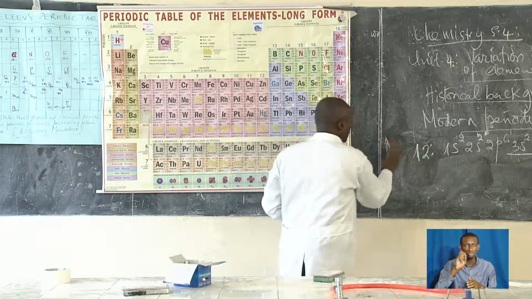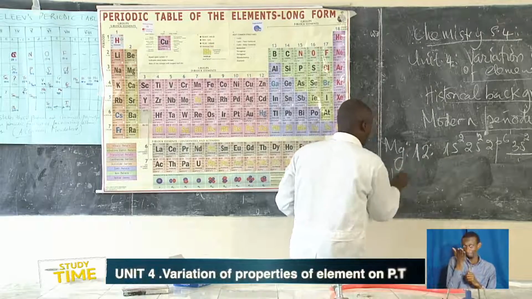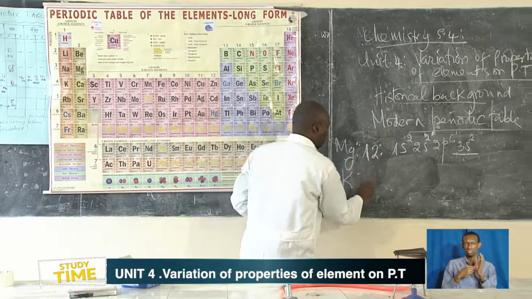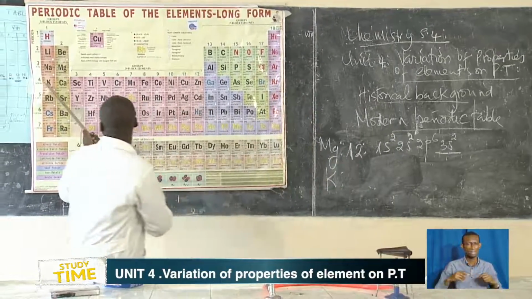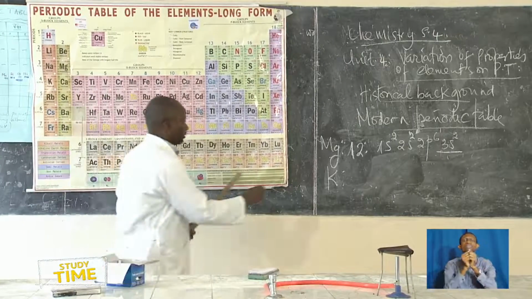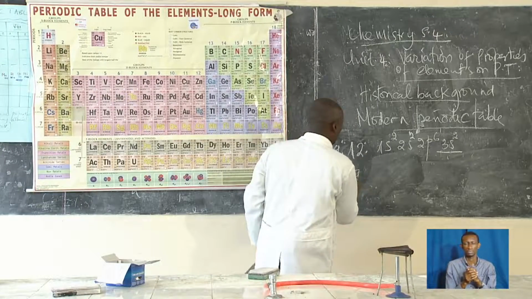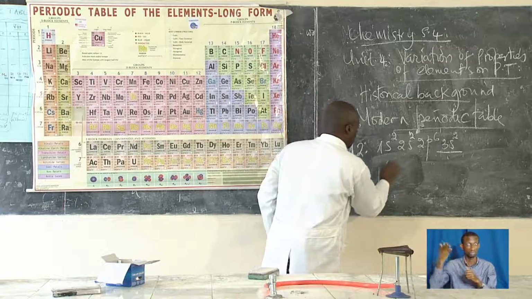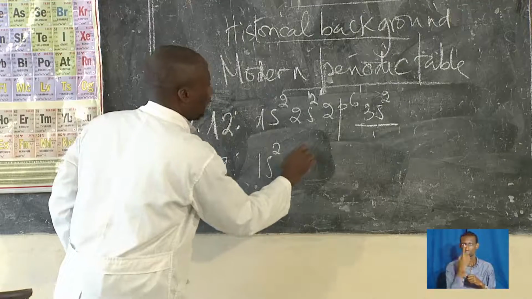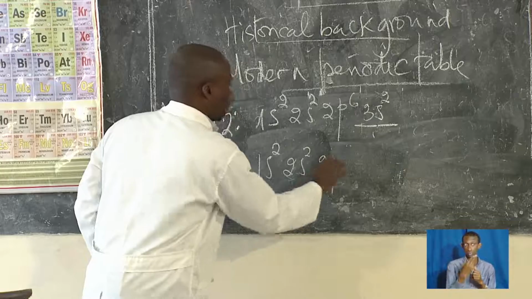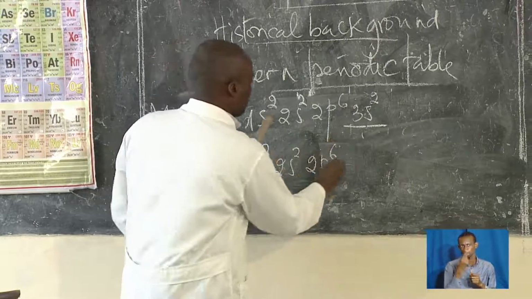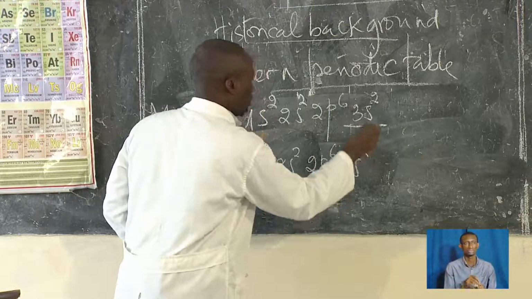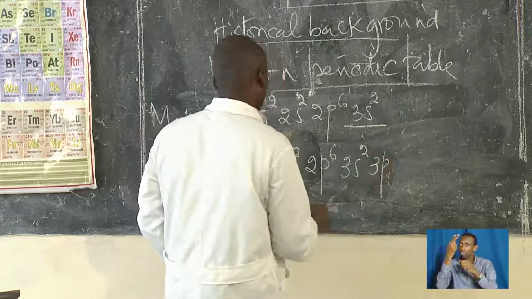This is magnesium. If you take an example of potassium, which is element number 19, and you write its electronic configuration, it will be 1s2, 2s2, 2p6, 3s2, 3p6.